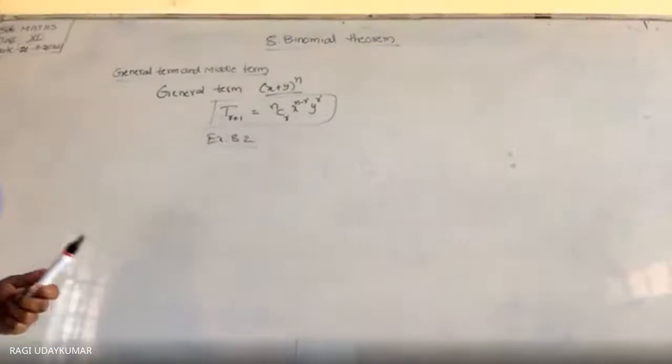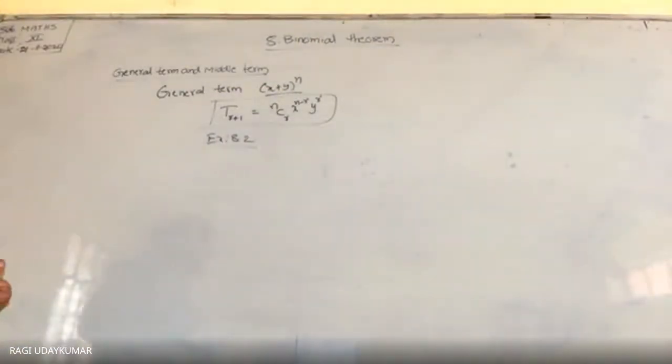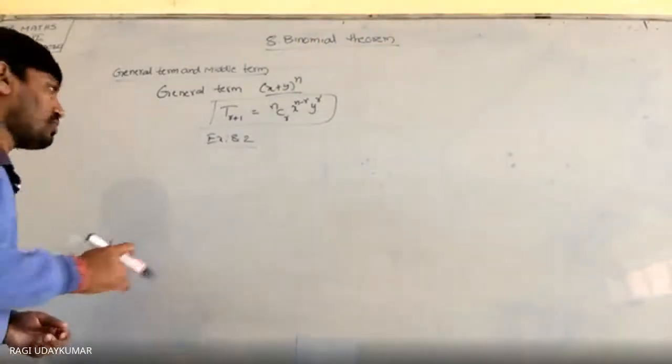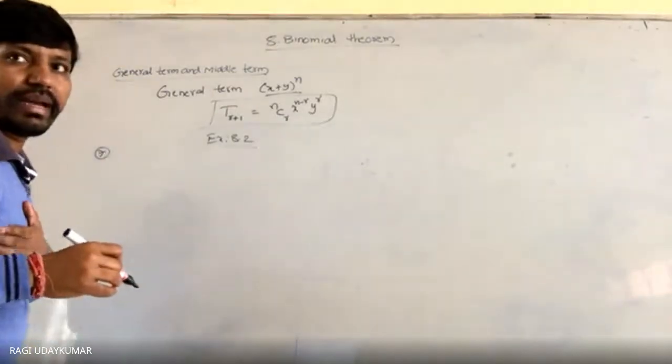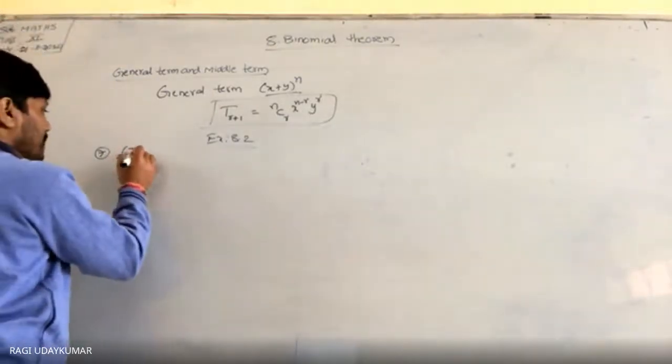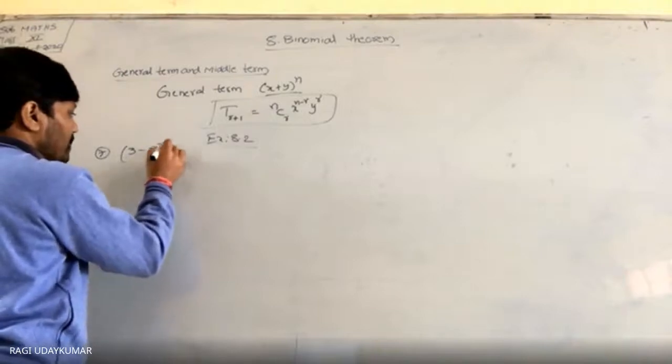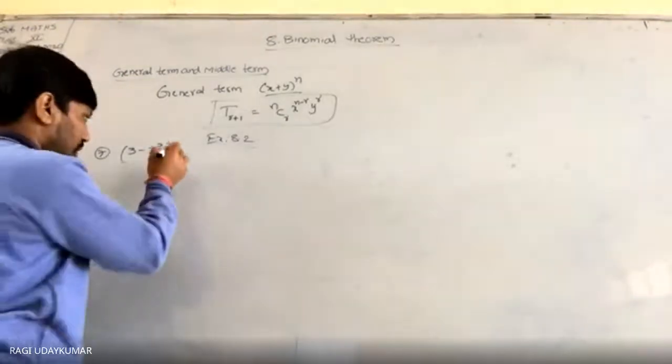Next, seventh one, find the middle term in the expansion. Middle term answer. So seventh problem I will explain to you. Yeah, you do it. Okay, 3 minus x cube by 6, (3 minus x cube by 6) whole to the power of 7.